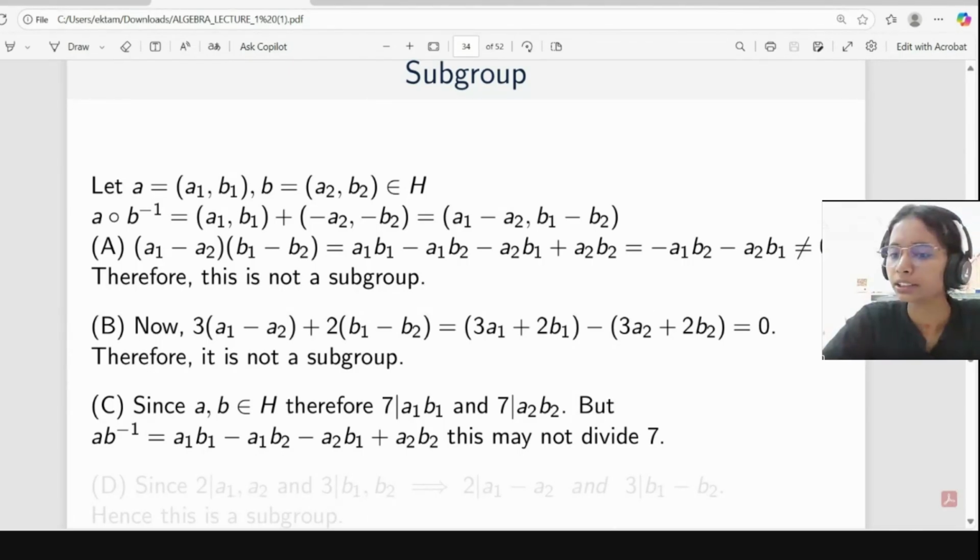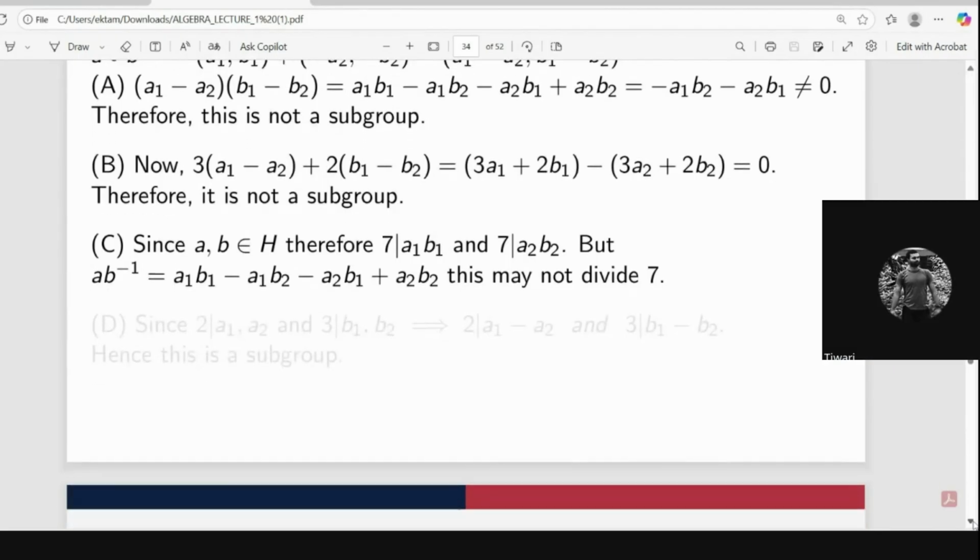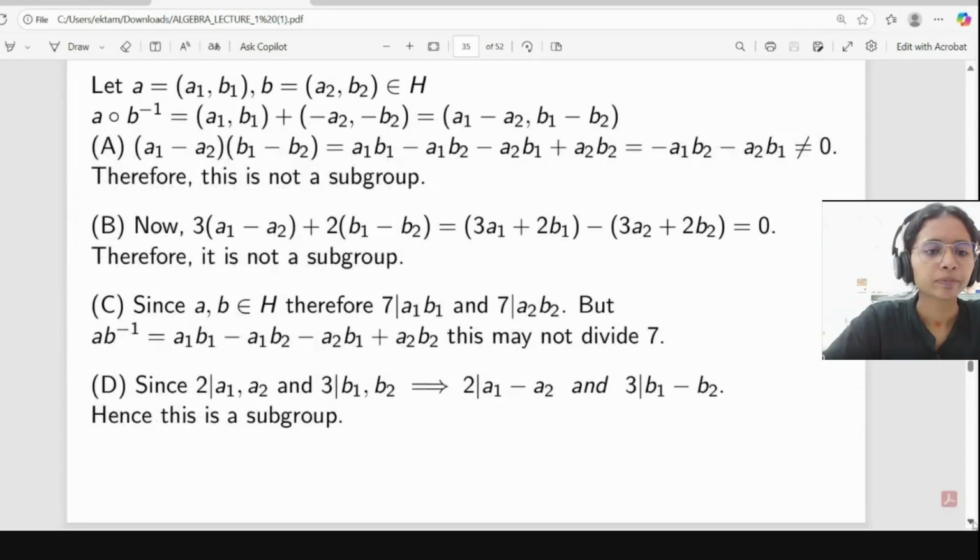Yes, a1 b1 should be equal to 0, and similarly a2 b2 will be equal to 0 according to the definition. So in D, since 2 is dividing a1 minus a2 and 3 is dividing b1 minus b2, their difference will be divisible by 2 and their difference will divide 3. So hence, this is the subgroup. Did you get option number D?